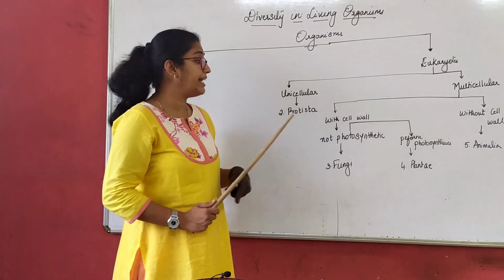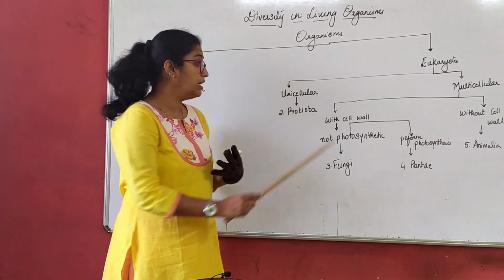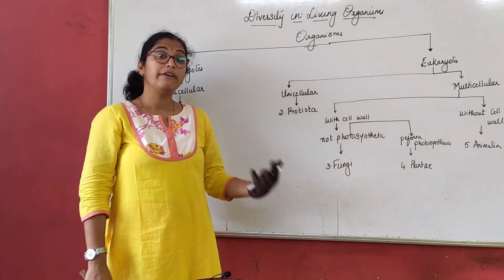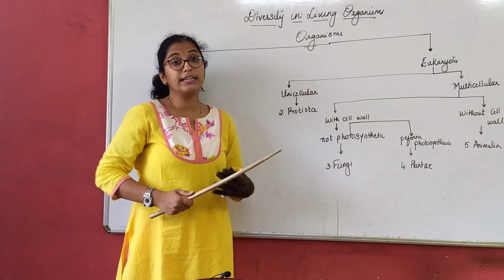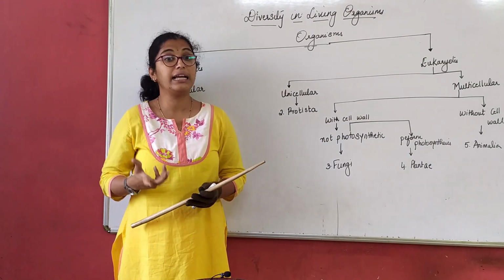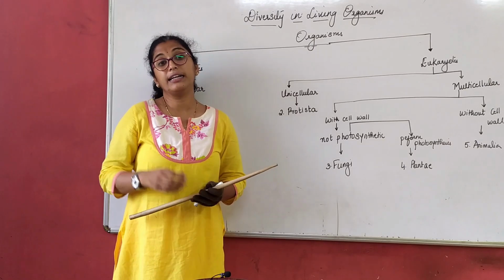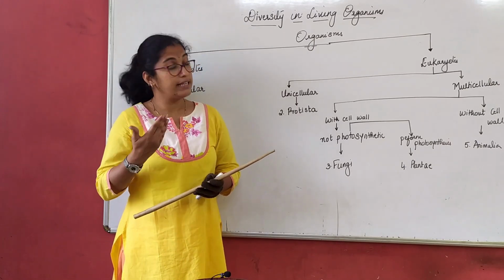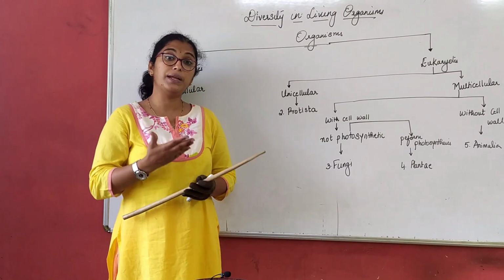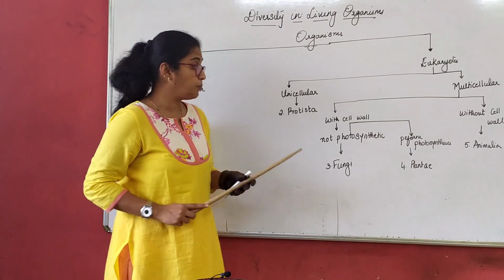So with cell wall and without cell wall. We have studied in the cell and tissues chapter, we have differentiated between a plant cell and animal cell, where we learned that cell wall is absent in animal cell and cell wall is present only in plant cell.